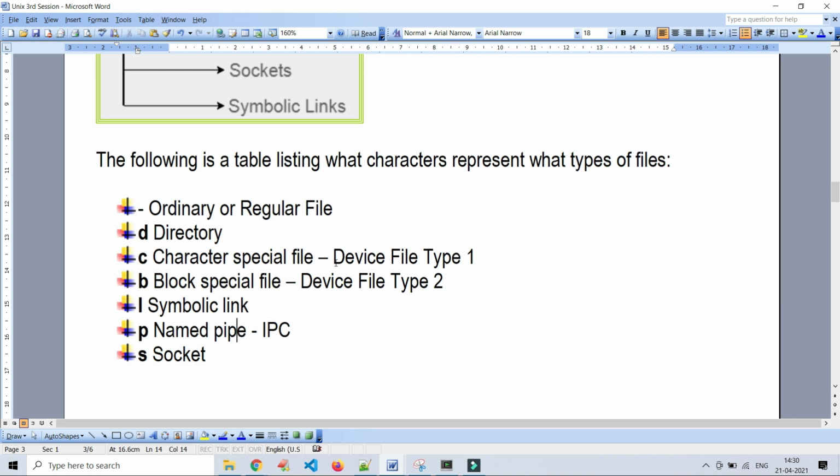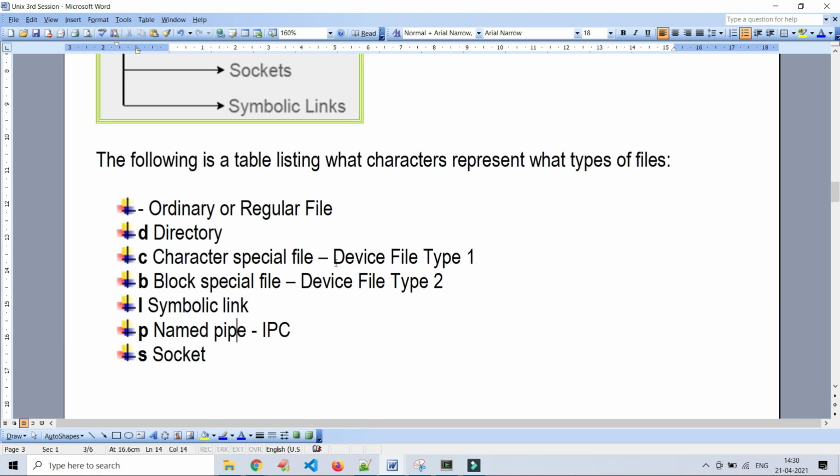Okay. And soft link, if you want to link the files across the file systems, you can only use the soft or symbolic links. On the other hand, if you try to create a hard link across the file systems, it won't work out.